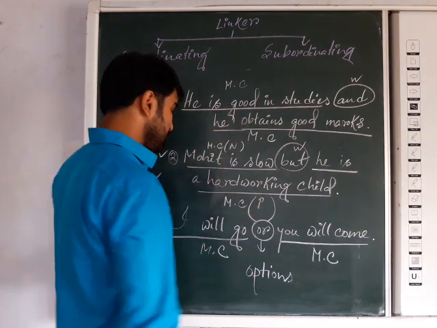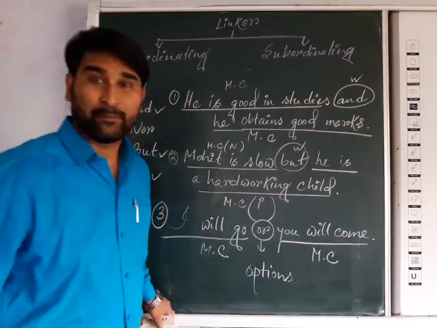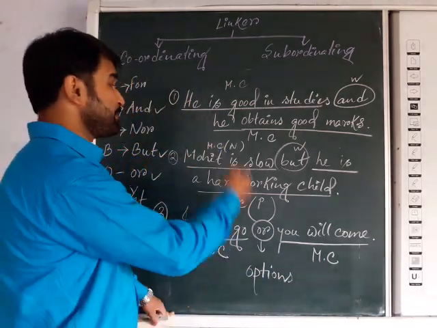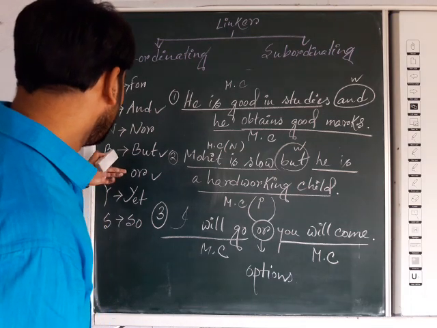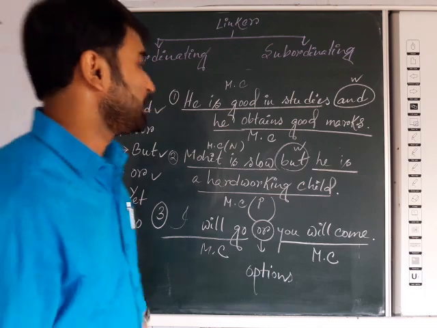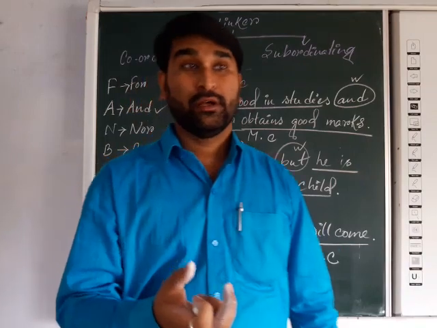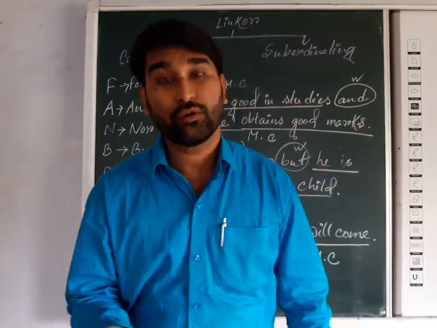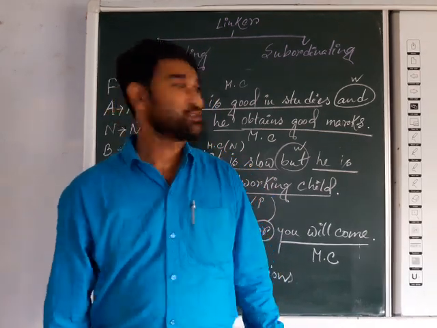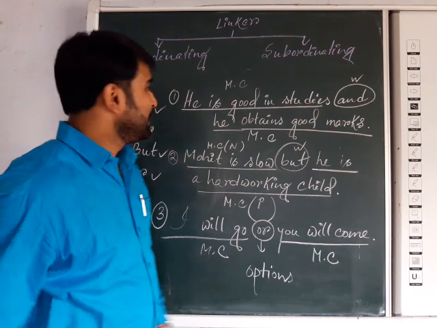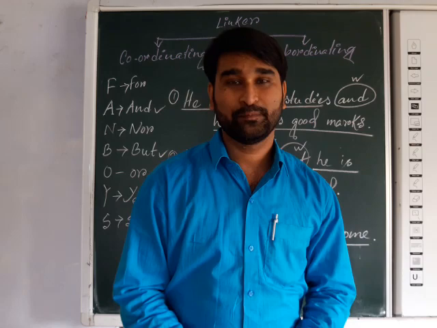So "and", "or", "but", all these linkers basically join main clauses, but they have some differences. The difference I have shown here. And many more are there, like for, nor, then, yet. All these are coordinating linkers. Again I am telling, coordinating linkers play the role of a coordinator which joins two or more main clauses or independent clauses. So that is all about coordinating linkers, and in the next video we will discuss subordinate linkers. Okay, thank you for watching.